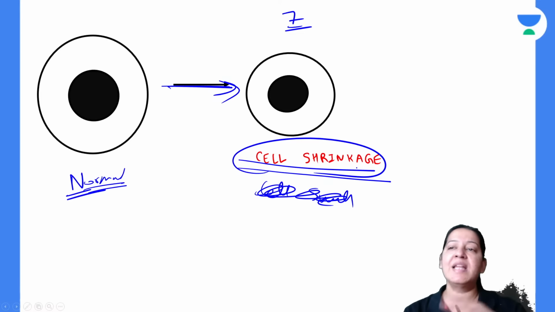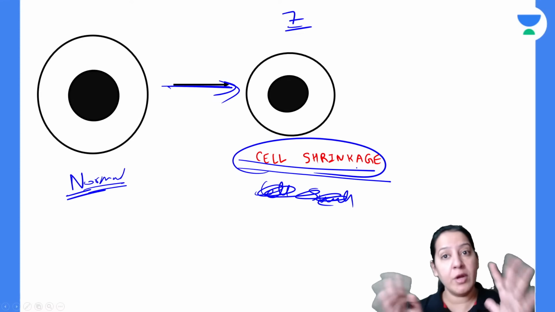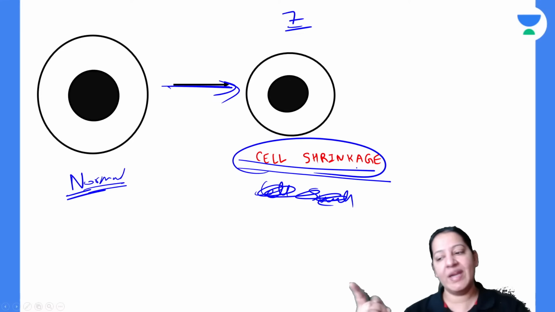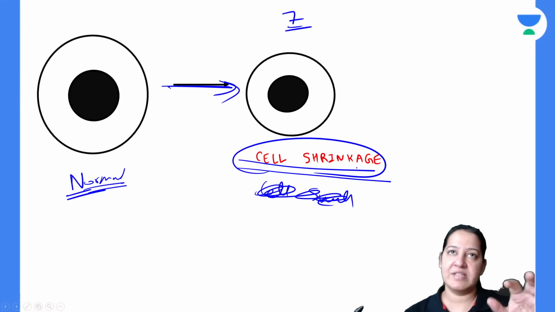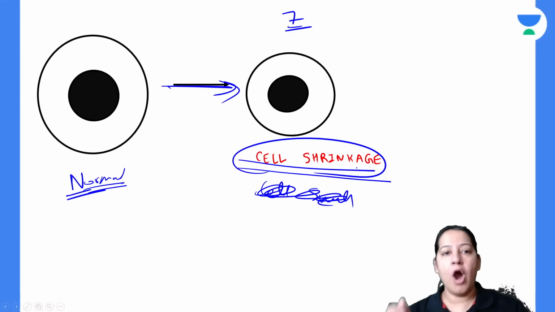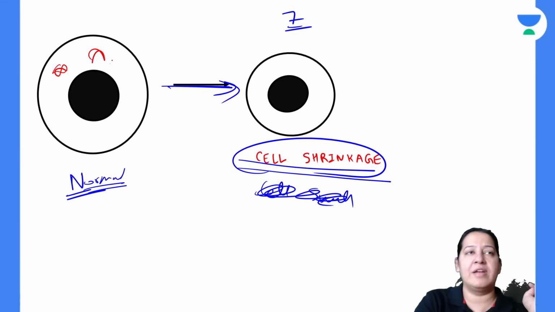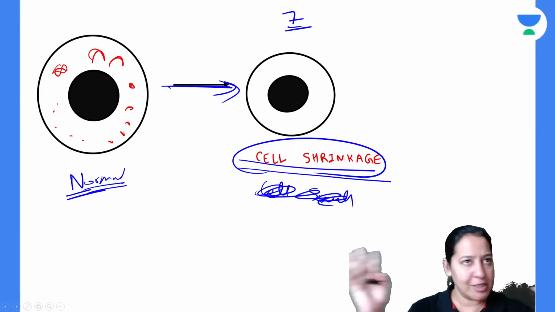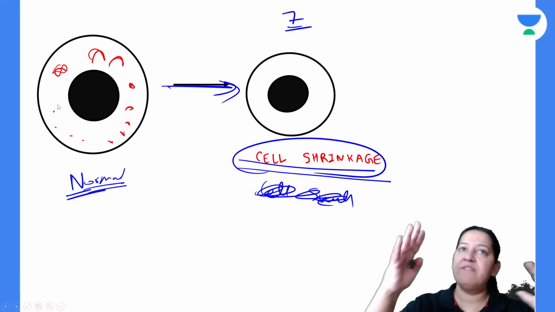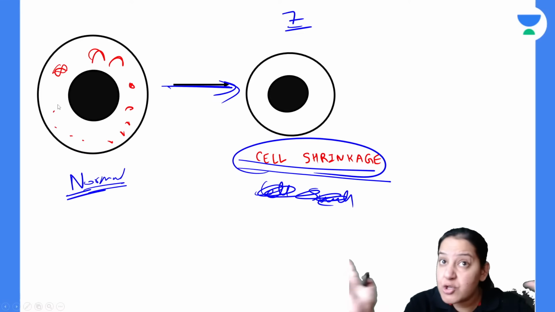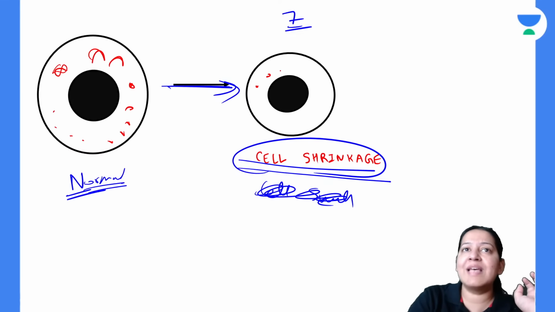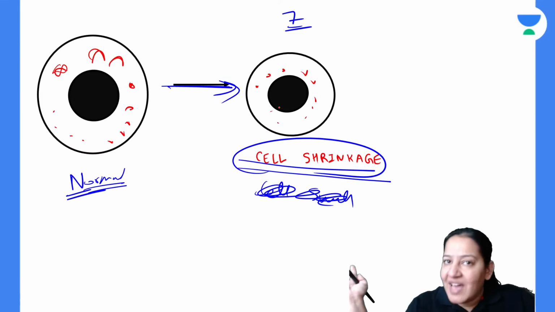Apoptosis is also a cell death. Necrosis is also a cell death. During apoptosis, the cells shrink, and during necrosis, the cells swell. That is the difference. Have you got it? That is the first thing. Now, this is a cell inside which the cell organelles are present. Let me draw. This is a mitochondria, endoplasmic reticulum, ribosomes. So various cell organelles are present. When the cell was normal in size, everyone was far apart. But now the cell is shrunk. So all the cell organelles are clustered.